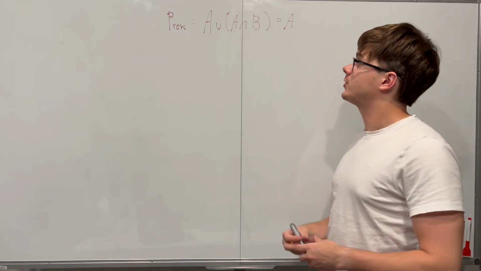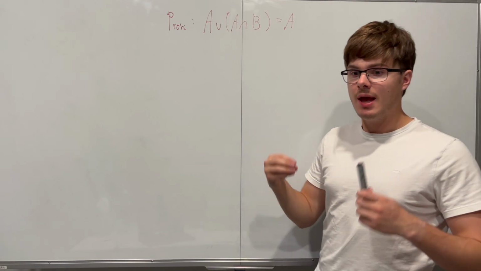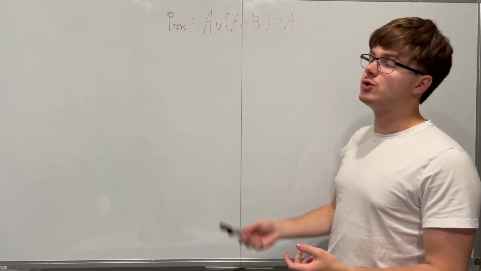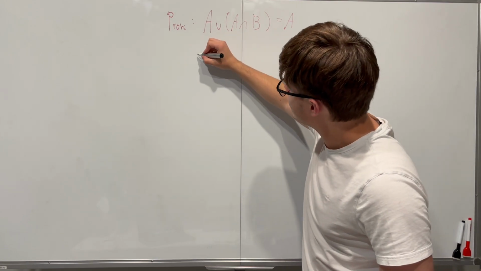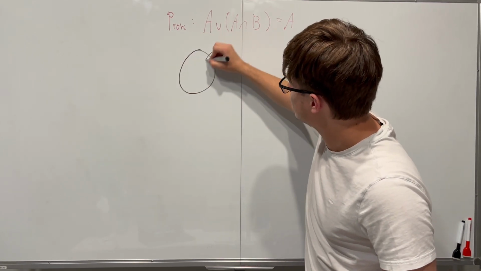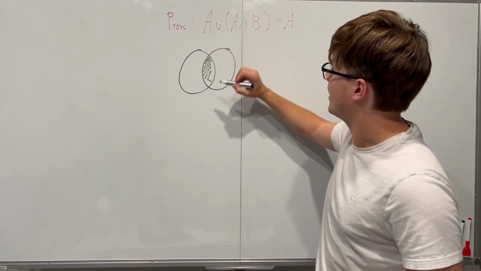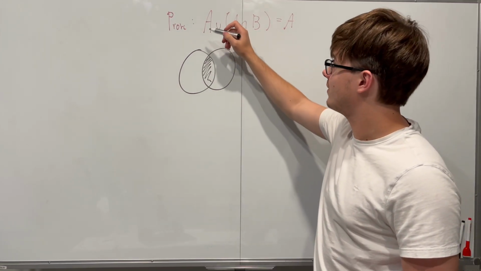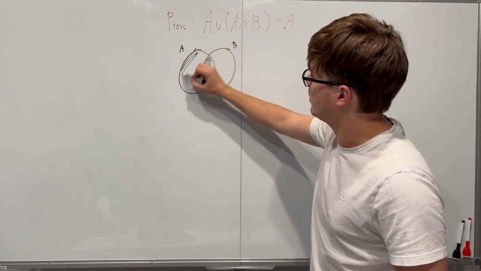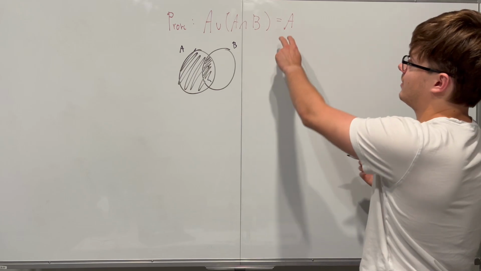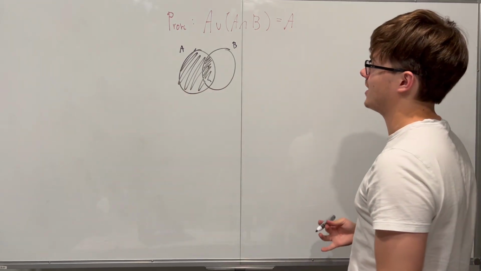Is the following statement true, that if you take the intersection between A and B and take the union of that with A, you just get A back? Well, let's think about it logically. The left-hand side simply is saying that if you take two sets, A and B, you take their intersection, which is going to be this section right here, and then you take the union of that with A, so if this was our A and this was our B, union with A would just be everything in A. Now at the end of the day, you're just going to be ending up with A, and that looks to be true. Everything we've highlighted is just the set A.